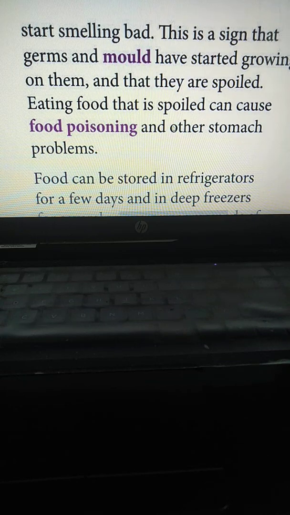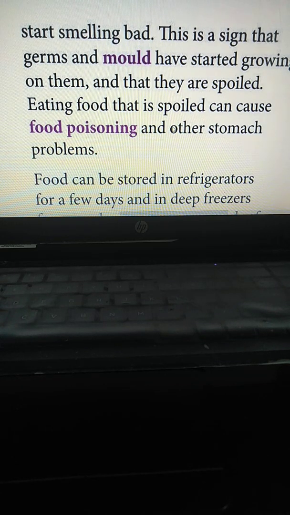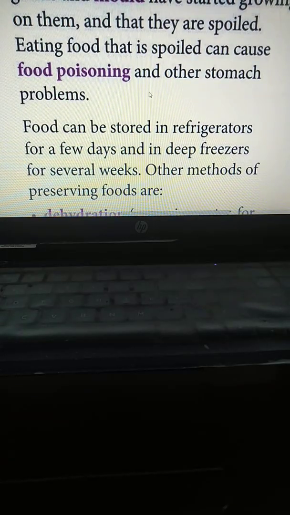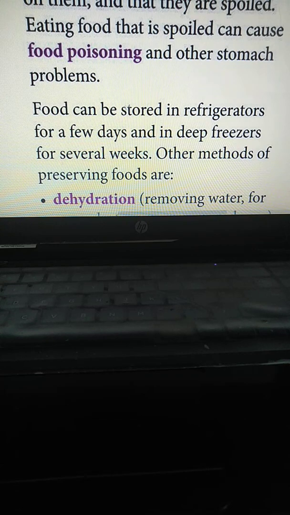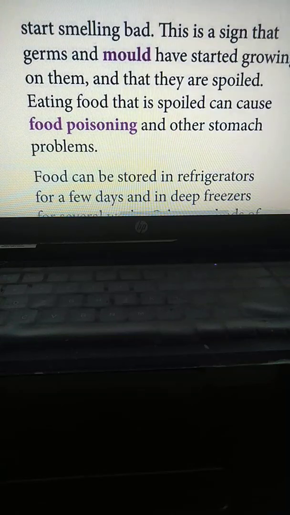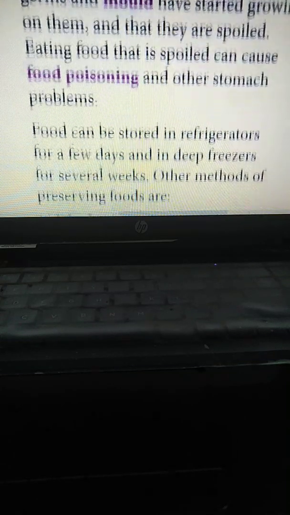If you eat food which is smelling and has been kept for a long time, it can cause food poisoning and other stomach problems. So you should not eat food which has been kept for a long time and is smelling.